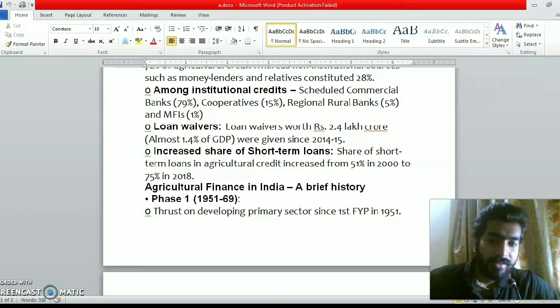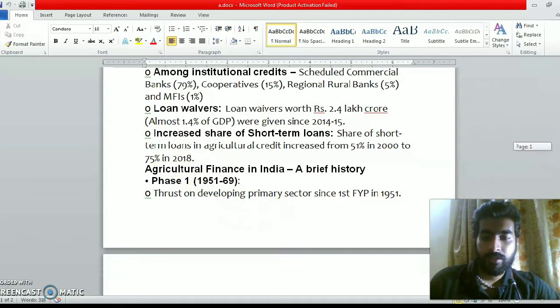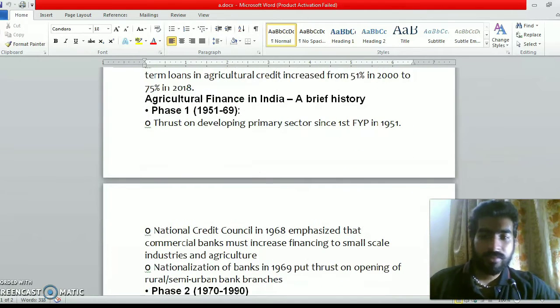Agriculture finance in India, a brief history. Let's check out the history. Phase 1 is from 1951 to 1969. The thrust was on developing the primary sector since the first Five Year Plan in 1951.